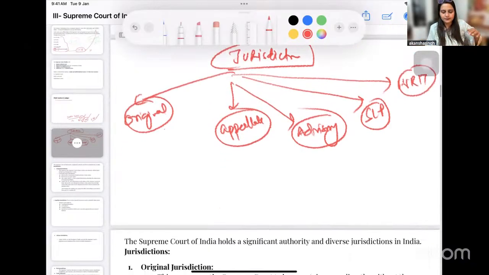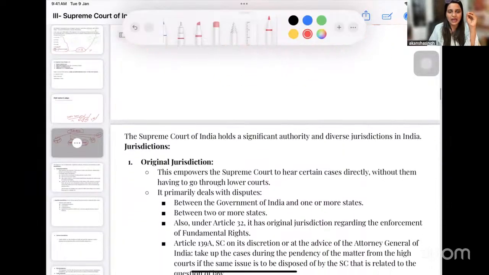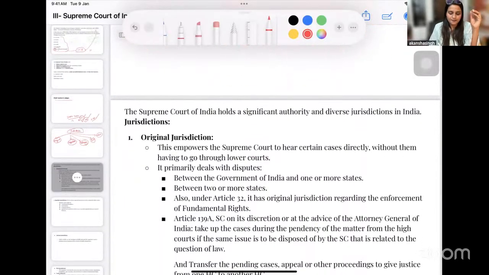Okay, so briefly I'll take you through the jurisdiction. Original jurisdiction, as the name suggests, we understand that we go to the subordinate courts for civil cases and for criminal cases. We do not directly go to the Supreme Court unless and until there is violation of fundamental rights, right? So therefore, the Supreme Court can be reached by the government in certain cases, okay, when there is a dispute. Now if you remember the provision of the Federal Court of India, I already showed you the jurisdiction which was available to the Federal Court of India was something very similar to this.